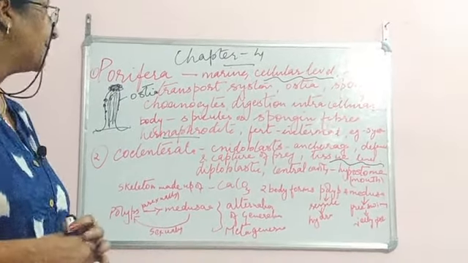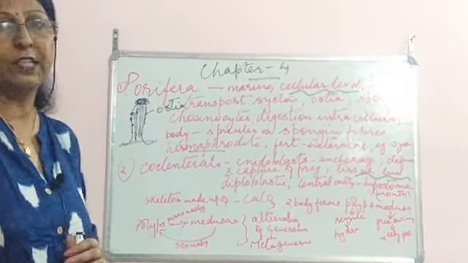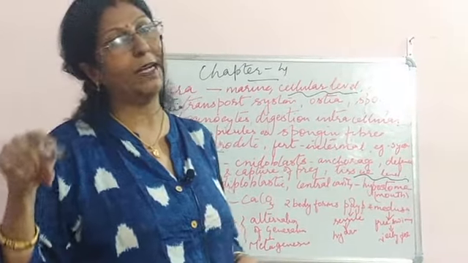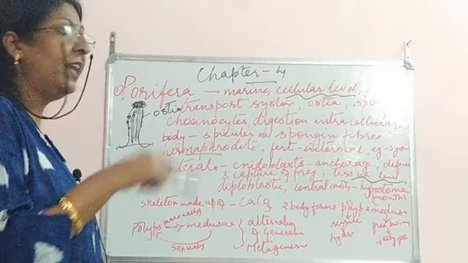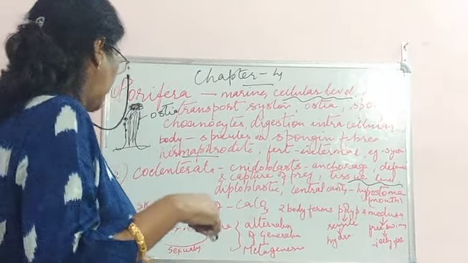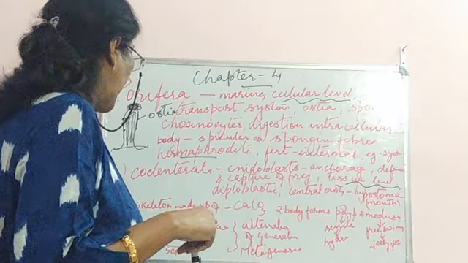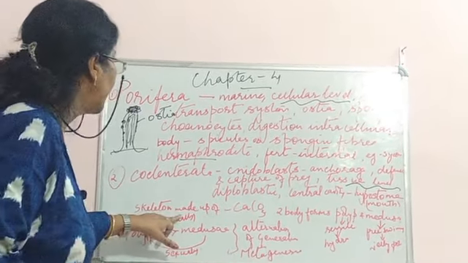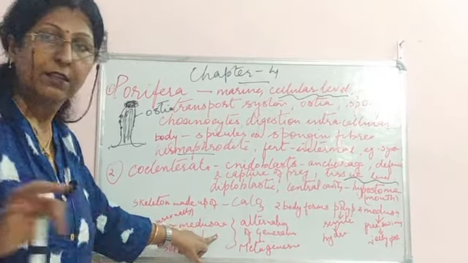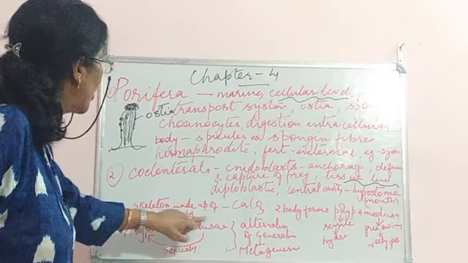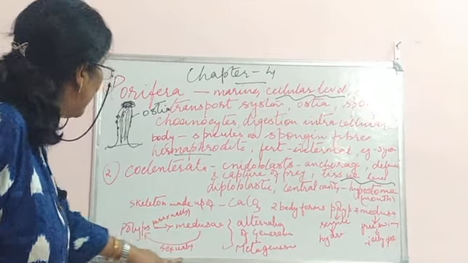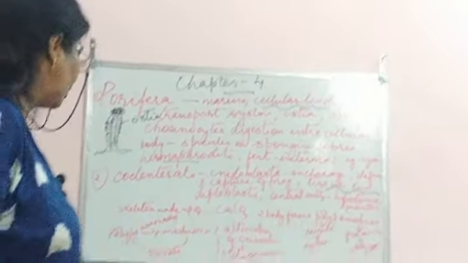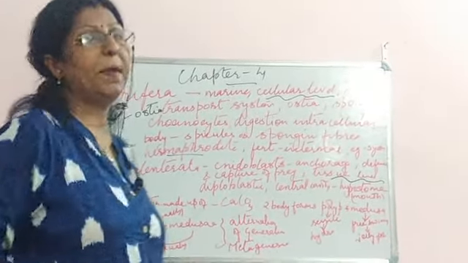Now one more thing. Coelenterates exhibit alternation of generation. Some of the organisms exhibit both the polyp and medusa forms. Both forms are seen in the same life cycle of the particular organism. Got it? So finally what happens here? The polyps asexually form medusa, and medusa sexually forms polyps. This is how the alternation of generation takes place, and this is known as metagenesis.